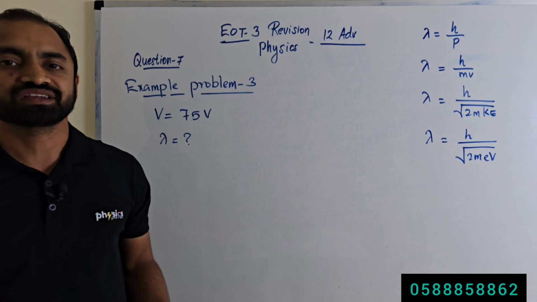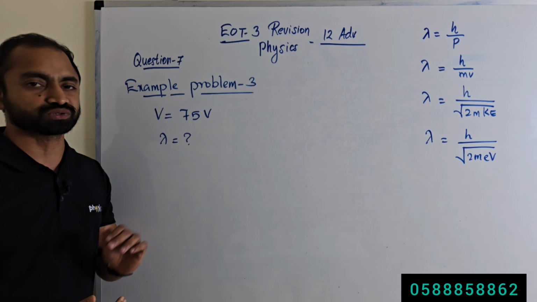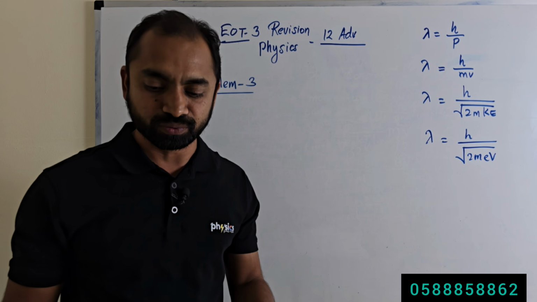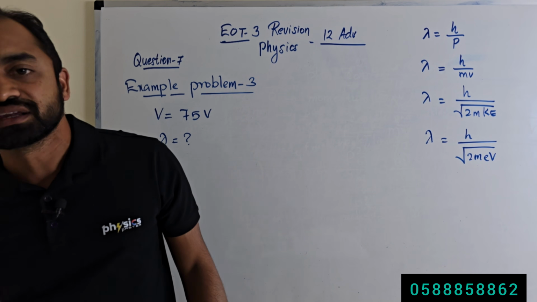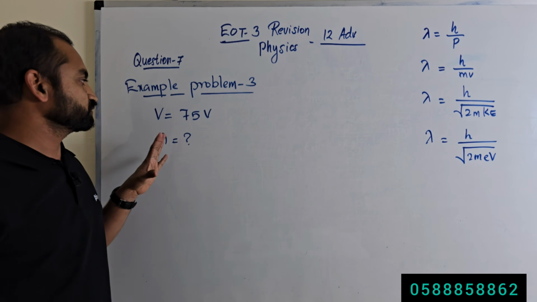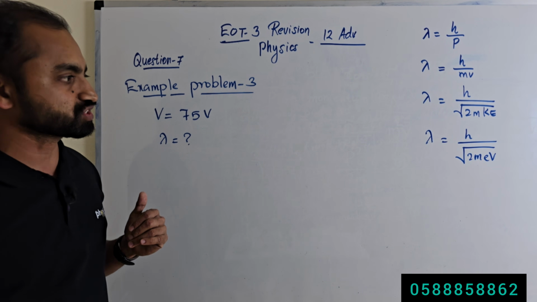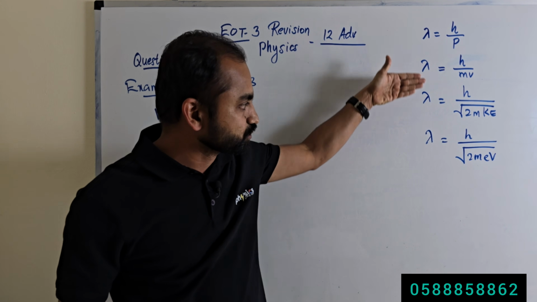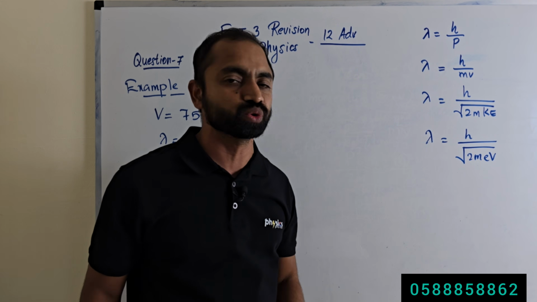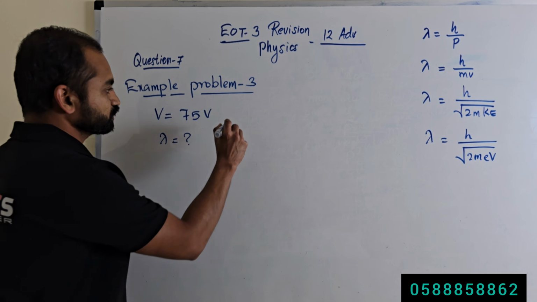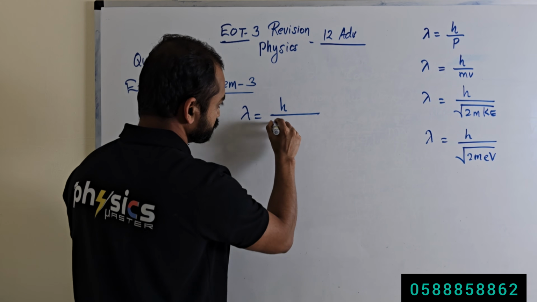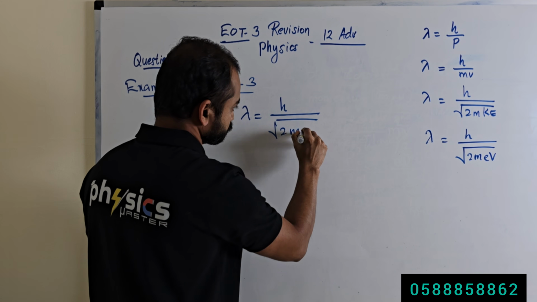Example problem 3. An electron is accelerated by a potential difference of 75 volt. What is the de Broglie wavelength? So we need to calculate the de Broglie wavelength. How to calculate that? See what is given: the potential difference is given. Which equation will we use? Lambda equal to h divided by square root of 2m eV. So we will calculate the de Broglie wavelength using that equation.